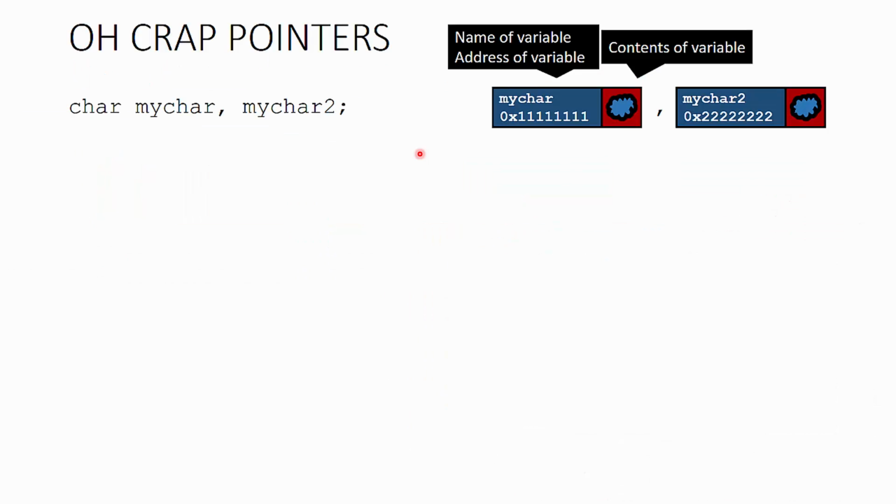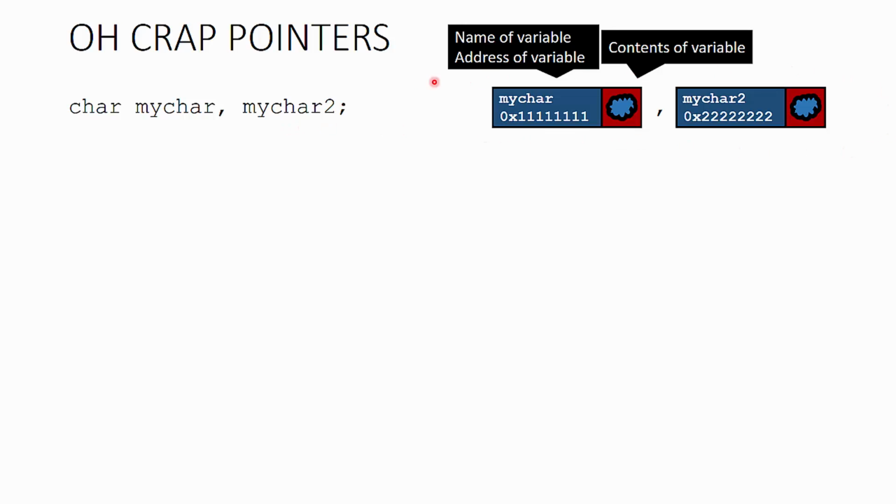Alright, let's take a look at pointers. Pointers are going to be one of the more complex and challenging aspects in the C programming language. I've tried to break this down to make it be as simple as possible. Let's look at 2 characters that we'll define here at the beginning. First of all, we'll define a character called mychar and another one called mychar2. And note that we haven't given either of them a value.